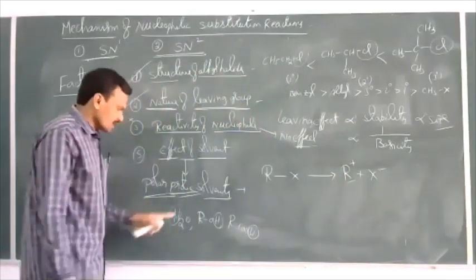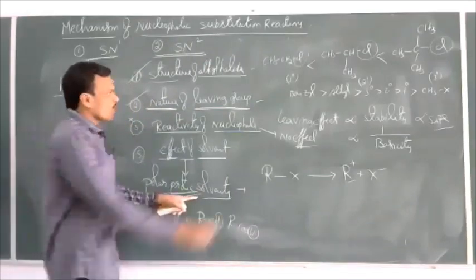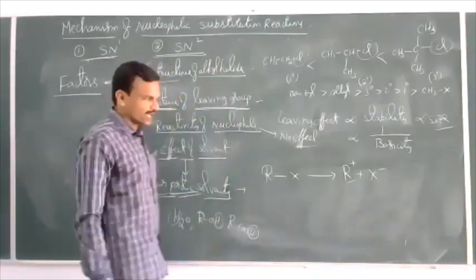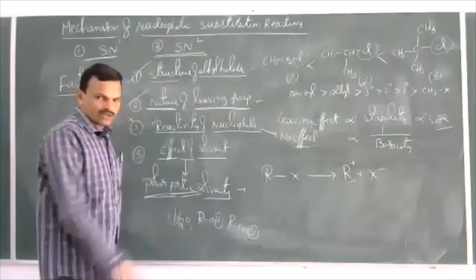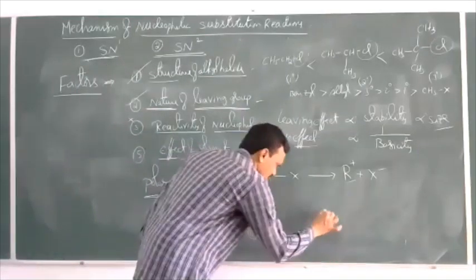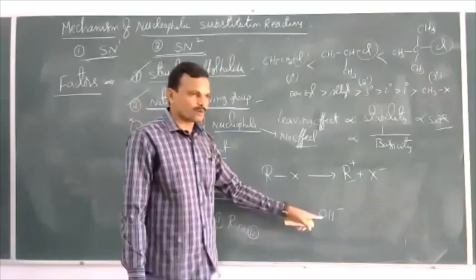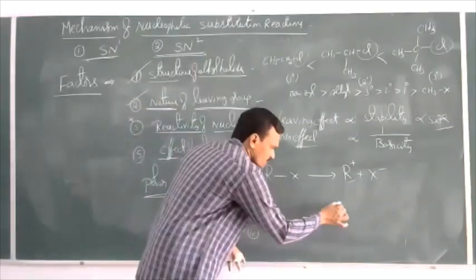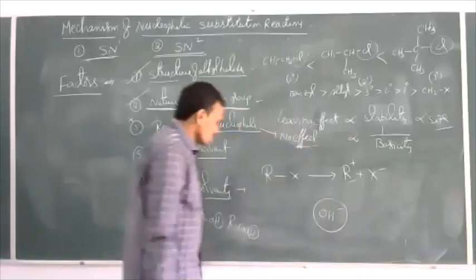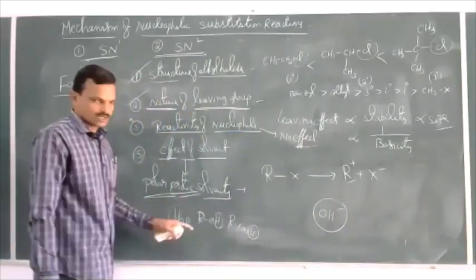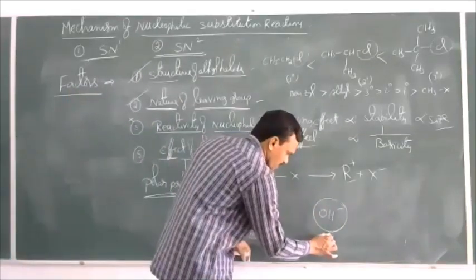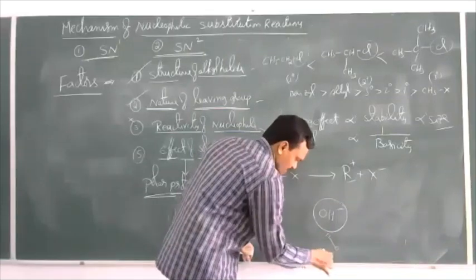And then in polar protic solvents, what is the attacking nucleophile? If you are using aqueous NaOH, the attacking nucleophile is OH minus. Actually, OH minus is a strong base, but this OH minus undergoes solvation by the protic solvent. That means it is surrounded by water molecules like this.